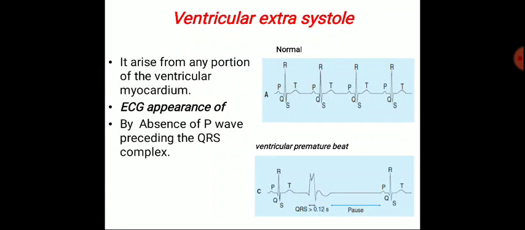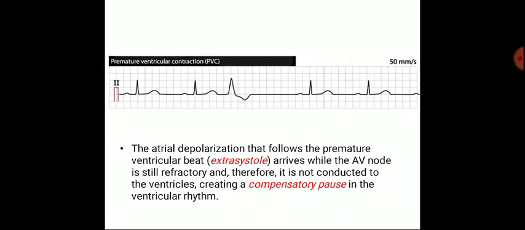Ventricular extrasystole arises from any portion of the ventricular myocardium. In the ECG pattern, there is absence of the P wave preceding the QRS complex. The atrial depolarization that follows the premature ventricular beat arrives while the AV node is still refractory and therefore is not conducted to the ventricle, creating the compensatory pause in the ventricular rhythm.